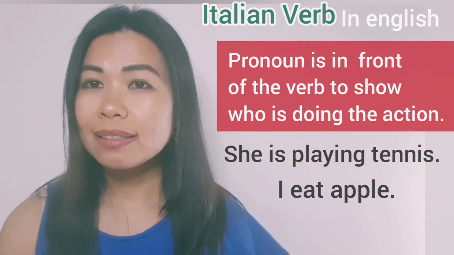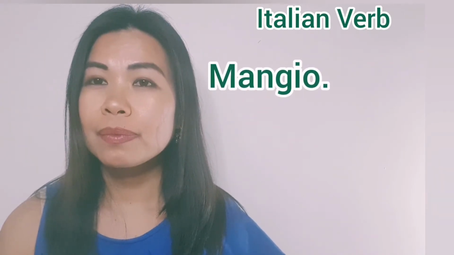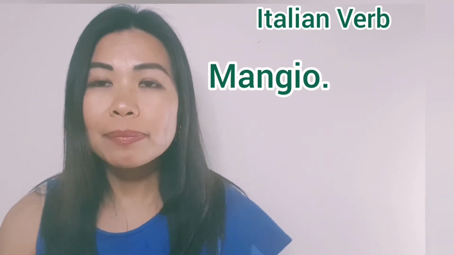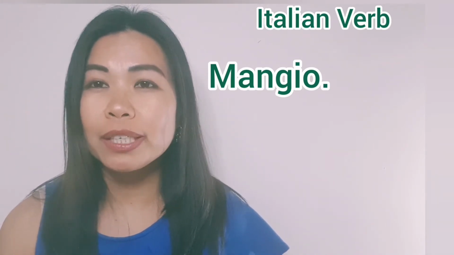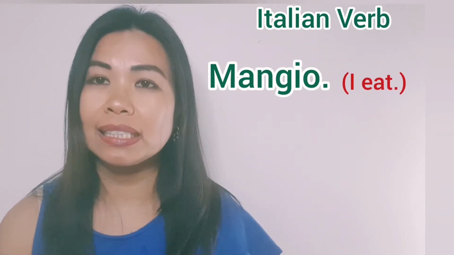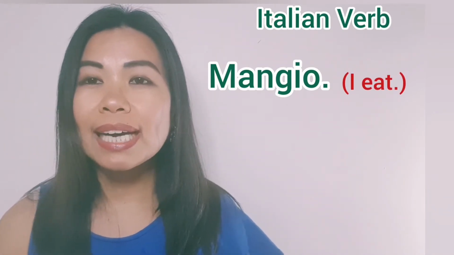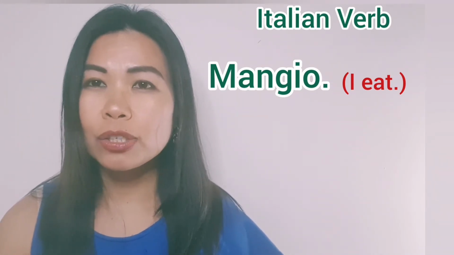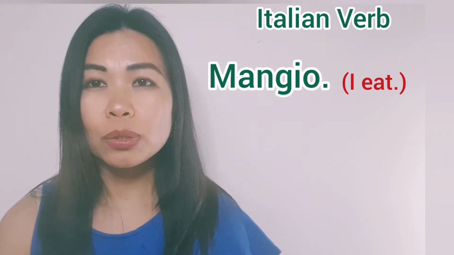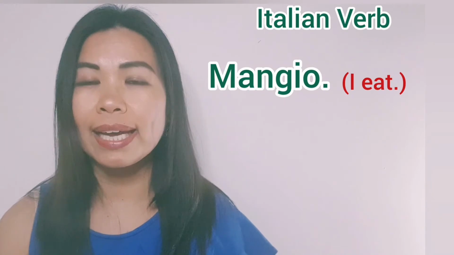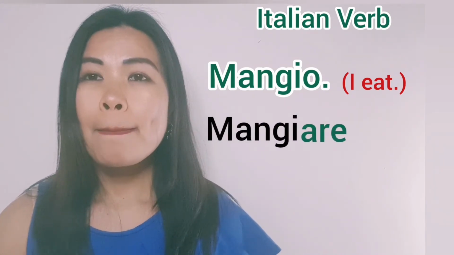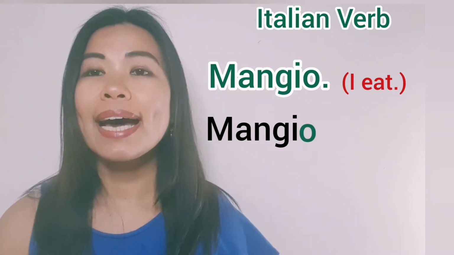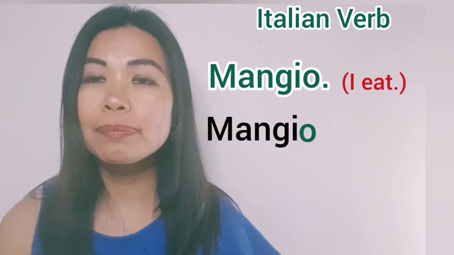While in Italian, if I say mangio, it is only one word that in English means I eat. So in Italian, you can recognize who is doing the action, or the pronoun of the action, only through its ending. That is, in this case, the ending of mangiare. Mangiare belongs to the are group. If you take away the are and add o, it becomes I eat.